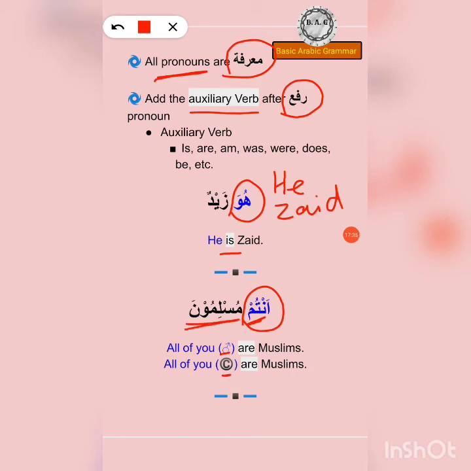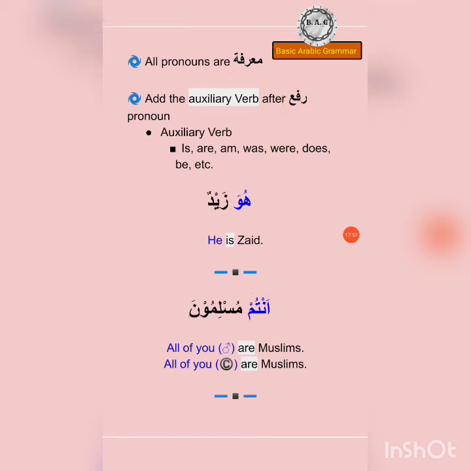All right, antum Muslimuna. Now, this Muslimuna, we already know this word. Why? Because we have done the Jama Salim and all these things. All right, so this una sound gives it away. If we take it out, it becomes Muslimun. That would be anta Muslimun. All right, of course, we have to use these pronouns and these words according to their number. You cannot say all of you are Muslim. Well, actually we do say it in English, but since we are doing it in Arabic, we have to take this into account.